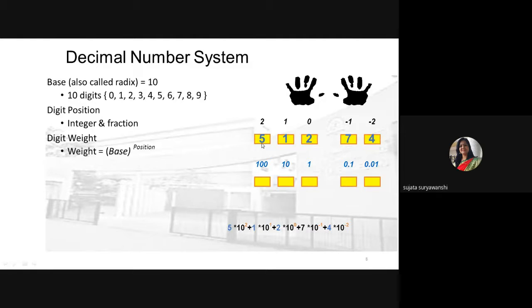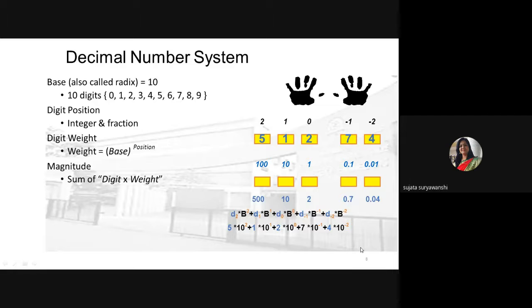Suppose you want to represent the number 512. Then the weightage of 2 is 1, meaning 2 into 10 raised to 0, that is equal to 1. Then 1 into 10 raised to 1 and 5 into 10 raised to 2. Like this, you have to represent any decimal number. And if a fraction number is there, then you need to write down 10 to the minus power. So 7 into 10 raised to minus 1 and 4 into 10 raised to minus 2. Like this, you can represent any decimal number.